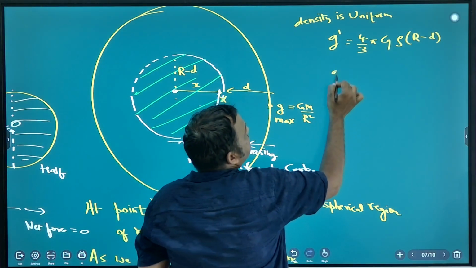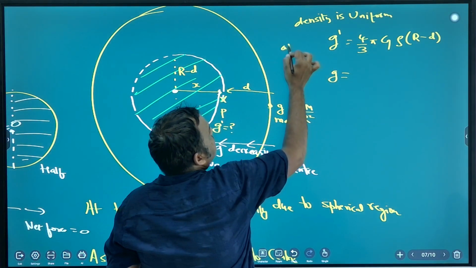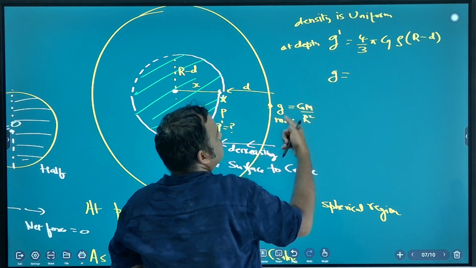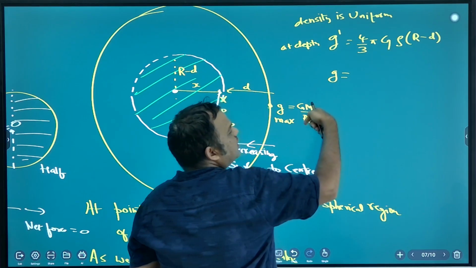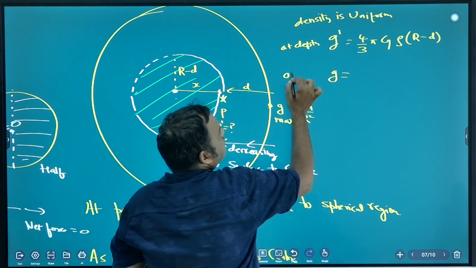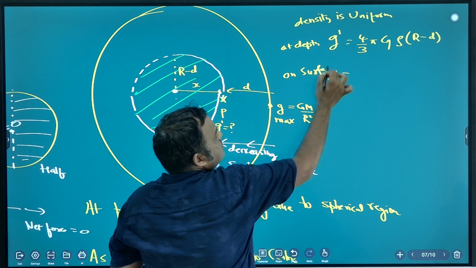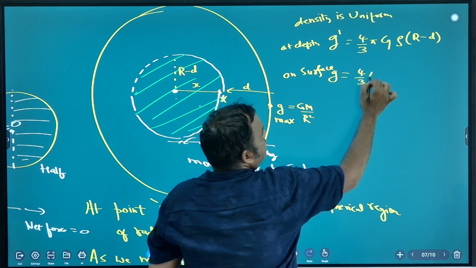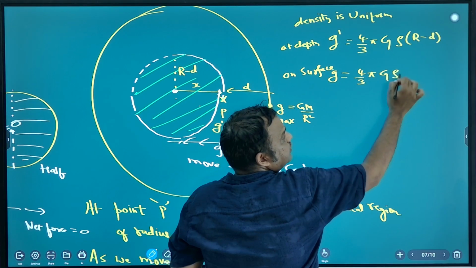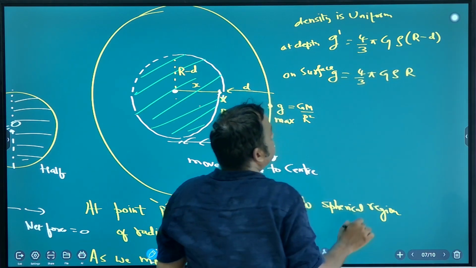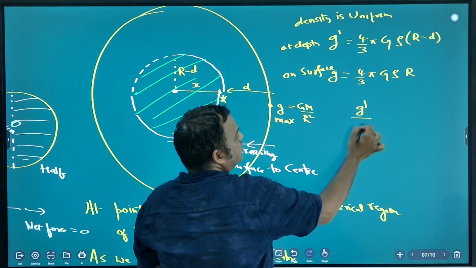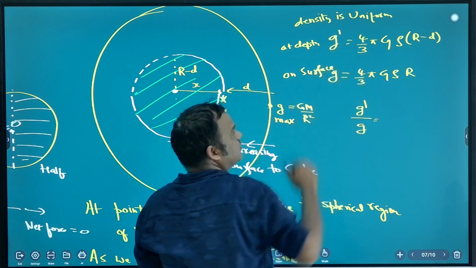And what is g on surface? On surface, g is GM by R square. In terms of density, on surface, it is 4 by 3 pi G rho R. So what is g dash by g? G dash by g, tell me.